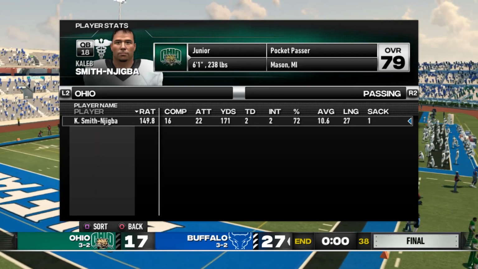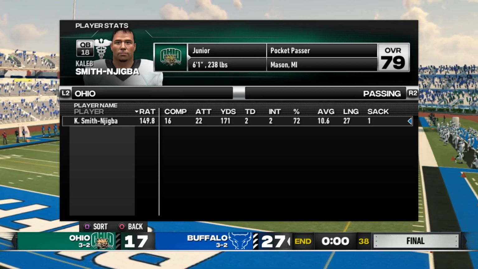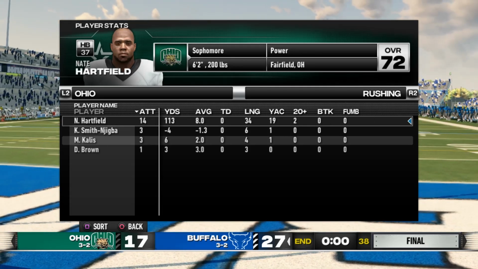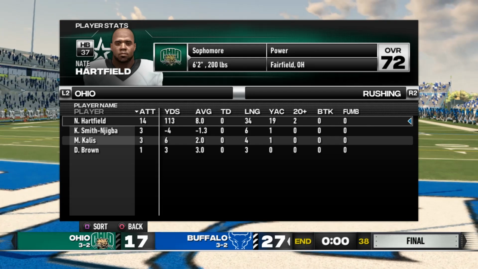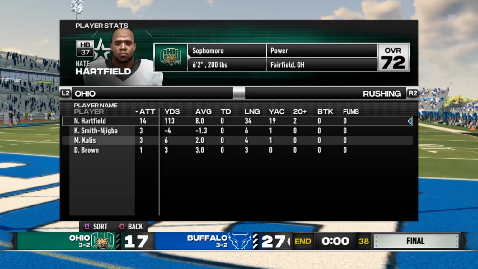Caleb Smith-Njigba played through his injury today. It was his first game back. He completed 16 of 22 passes for 171 yards with 2 touchdowns and 2 interceptions. Nate Hartfield ran hard today, taking 14 carries for 113 yards, averaging 8 yards a carry.